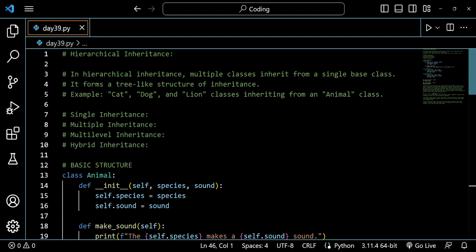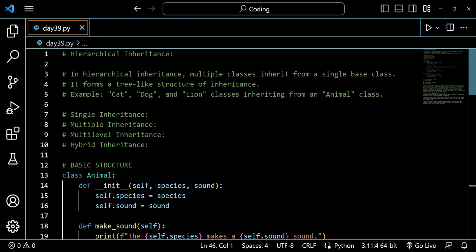So first of all, let's understand what hierarchical inheritance is. We know that in object-oriented programming, we have a concept of inheritance, right? So what is inheritance? We already know that in inheritance, the child class inherits from a parent class. This is another type of inheritance, that is hierarchical inheritance. In hierarchical inheritance, multiple classes inherit from a single base class. It forms a tree-like structure of inheritance. Example: cat, dog, lion classes inheriting from an animal class.